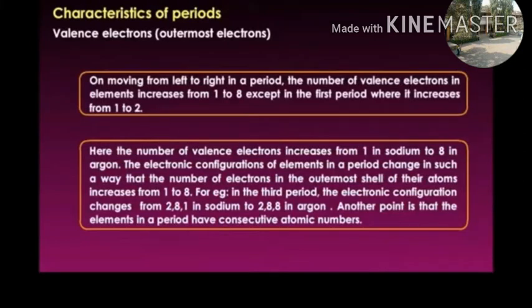For example, in the third period, the electronic configuration changes from 2, 8, 1 in sodium to 2, 8, 8 in argon. Another point is that the elements in a period have consecutive atomic numbers.